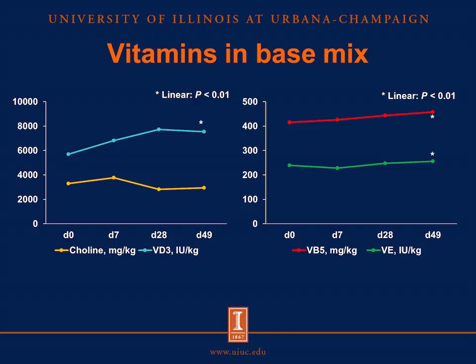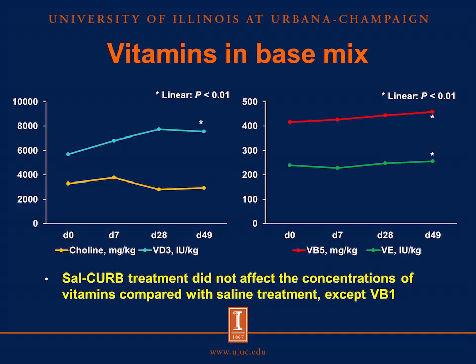And the last figure showed the vitamin B5 and the vitamin E concentration. As the storage time increased, again the concentration of vitamin B5 and vitamin E was linearly increased. As I mentioned before, the last four figures only show the effects of day on vitamin concentrations because we didn't find any difference from the Sal CURB treatment on the concentration of vitamins compared with the saline treatment, except vitamin B1. Sal CURB treatment increased the vitamin B1 concentration compared with the saline-treated base mix.